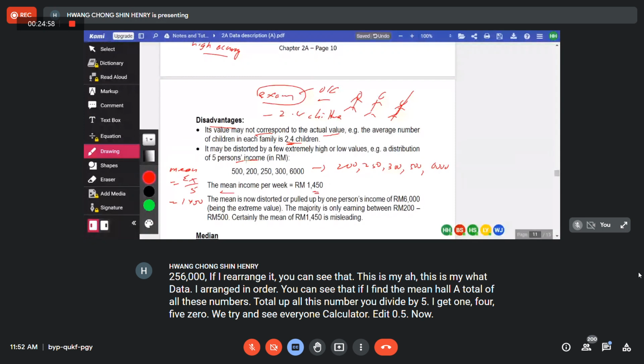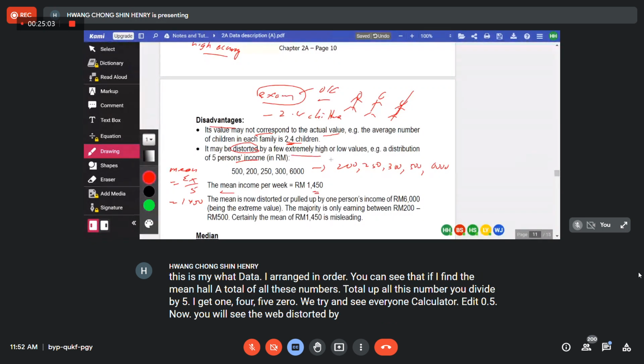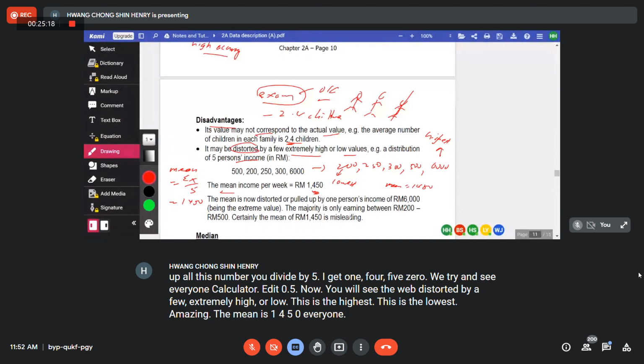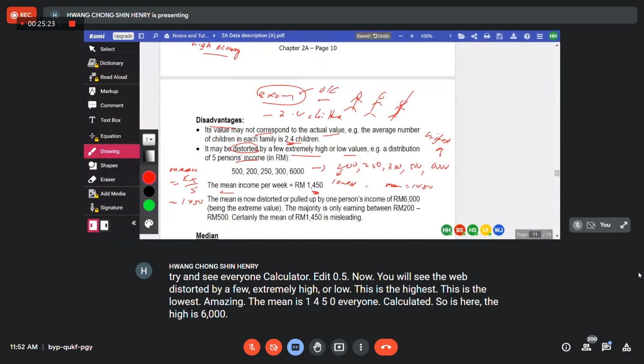Now, here you will see the word distorted by a value extremely high or low. This is the highest, this is the lowest. And where is the mean? The mean is 1450. Everyone calculated already? So the highest is 6,000, the lowest is 200. Can you see the difference? Distorted means what?